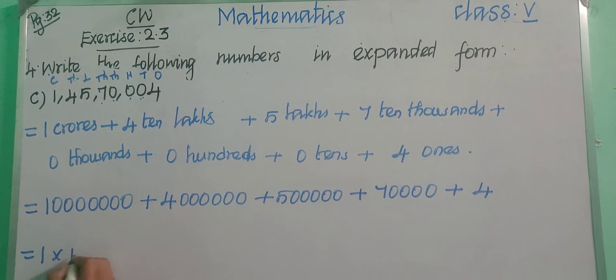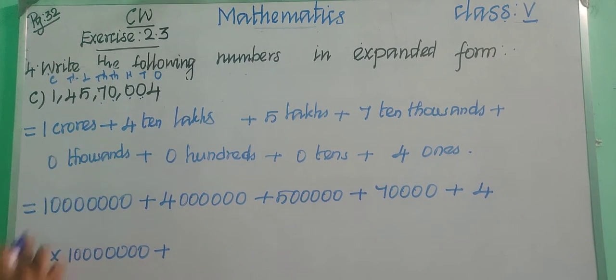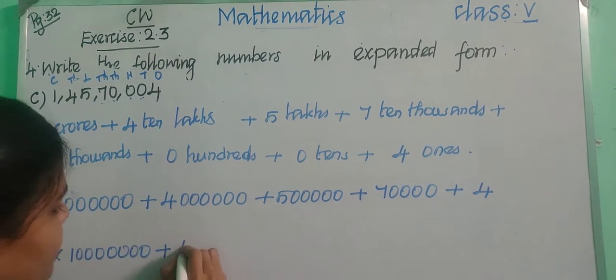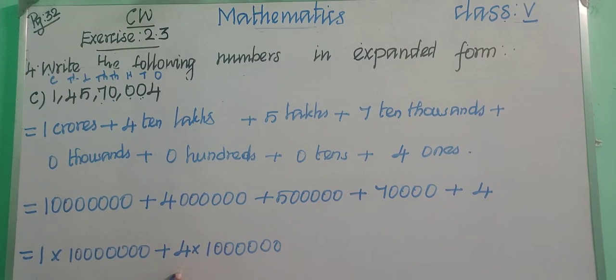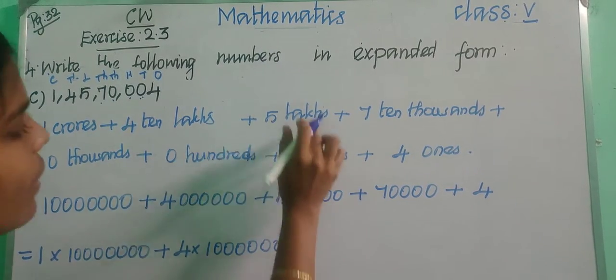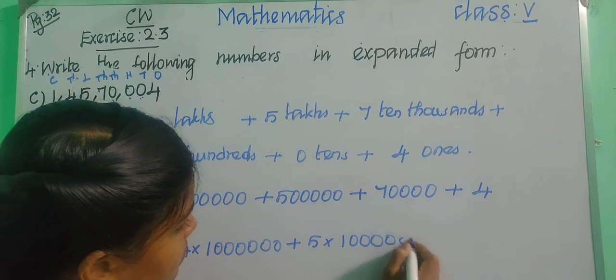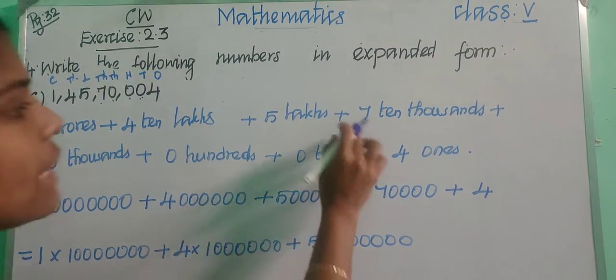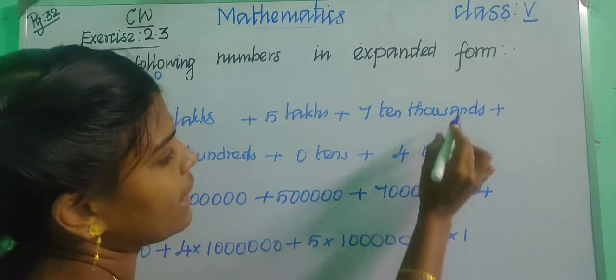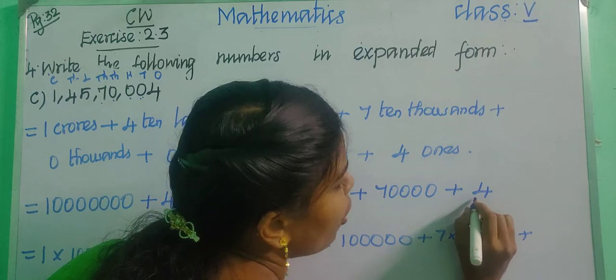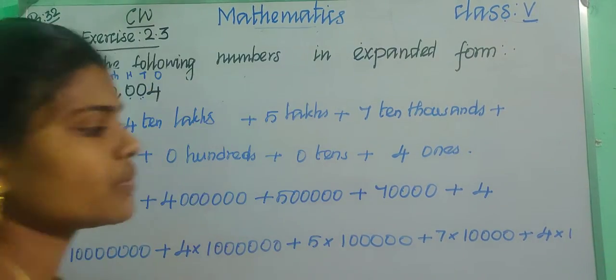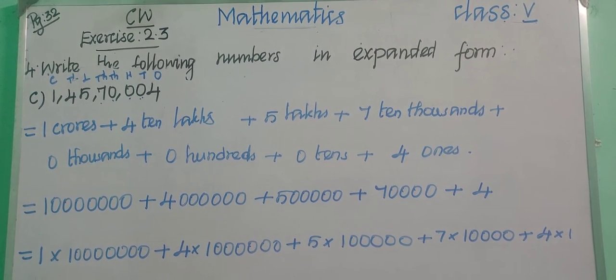Okay, let us expand this again, so how will you expand, 1 into 1, and then how many zeros are we having, 7 zeros, okay, so 1 into 1 crore, okay children, and then 4 into 10 lakhs, okay, and then 5 lakhs, right, so 5 into 1 lakh, okay children, and then put plus 7 into 10,000, that is 7 10,000, and at the last we are having 4 ones, right, so 4 into 1, okay children, copy this in your classwork notebook, okay, that's all about today's class, very easy, right.